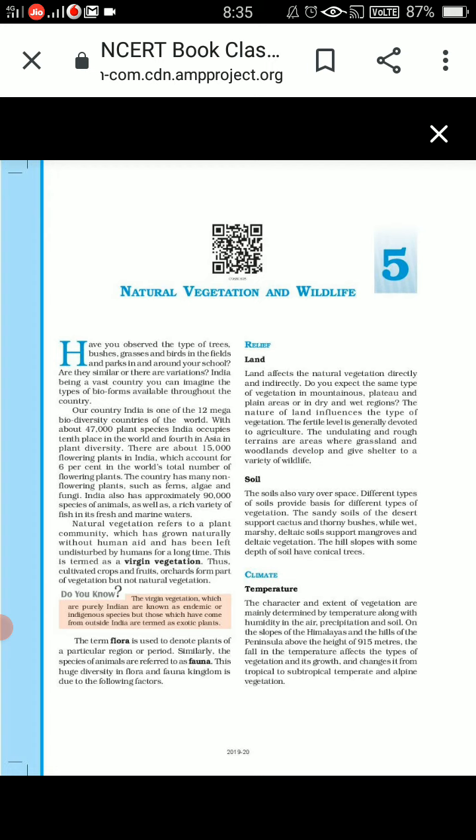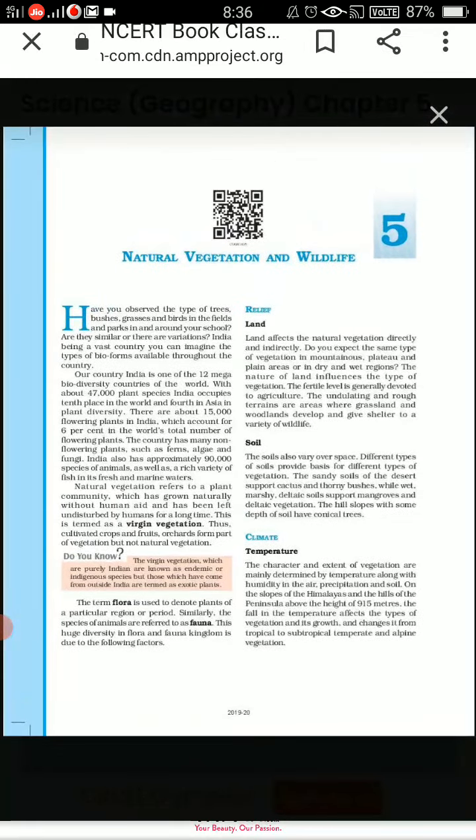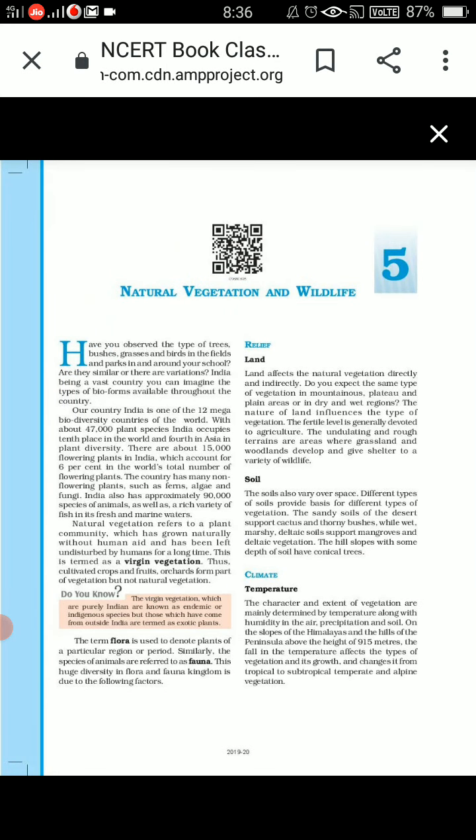If you talk about crops and fruits, that will not come under natural vegetation. That is just a vegetation. There are two types of vegetation. One is the endemic or indigenous, and the other is the exotic plants. Endemic and indigenous means which belong to our country, India, purely Indian. Exotic plants are plants which are from outside India. How do these outside plants come here? They can be brought by traders.